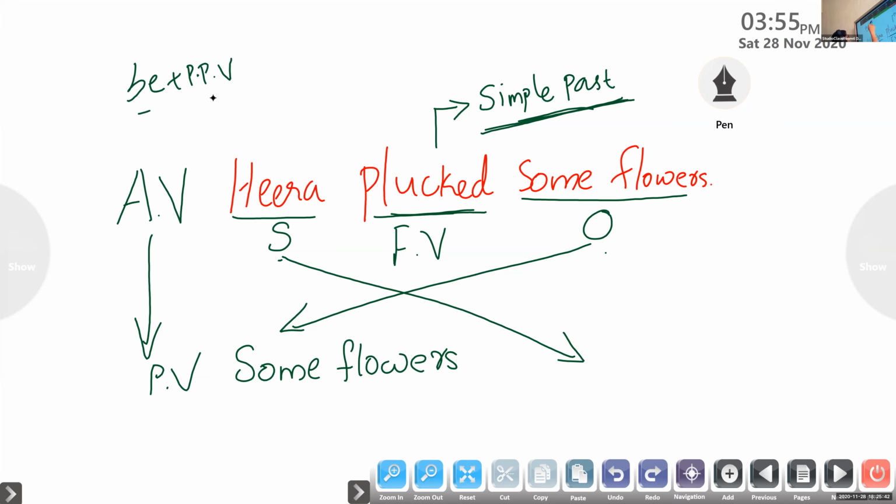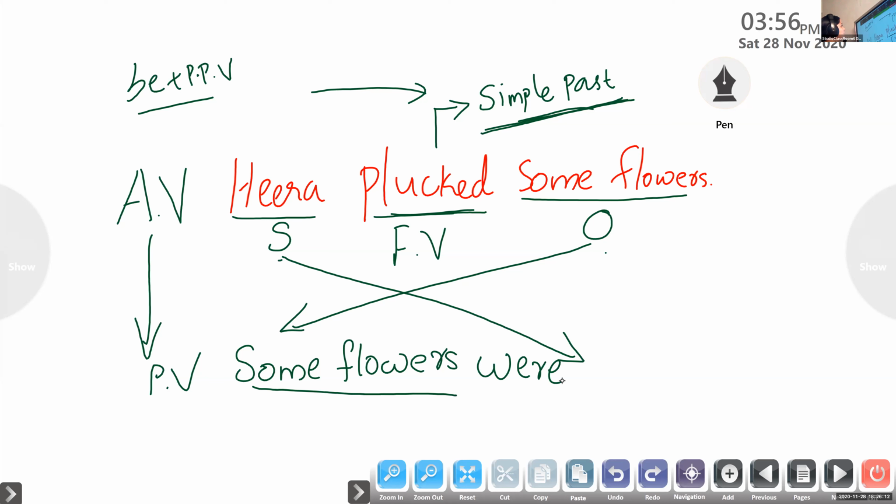The sentence is in simple past tense, so which be form is suitable here? Were. Why were? Why can't I use was? Because the subject is plural in form. It is not one flower, it is some flowers, more than one. In such cases we should use the plural be form, were.